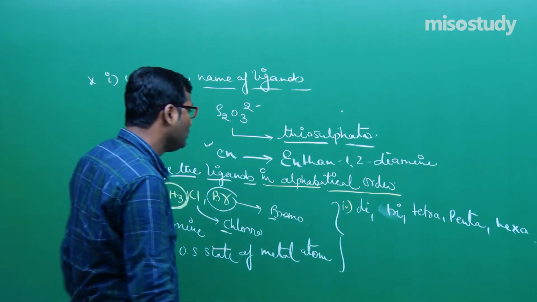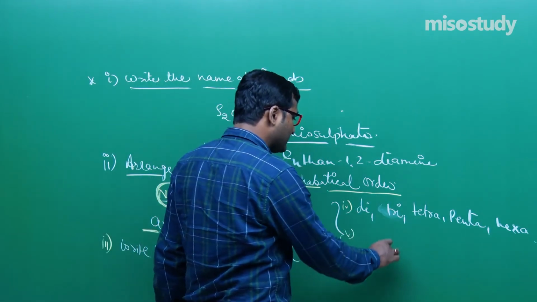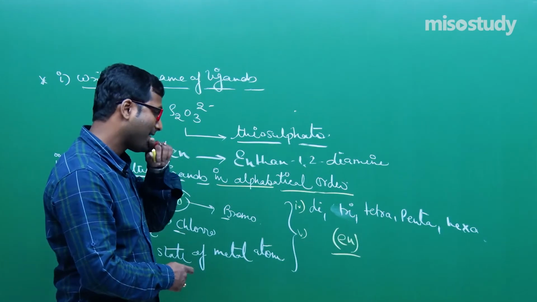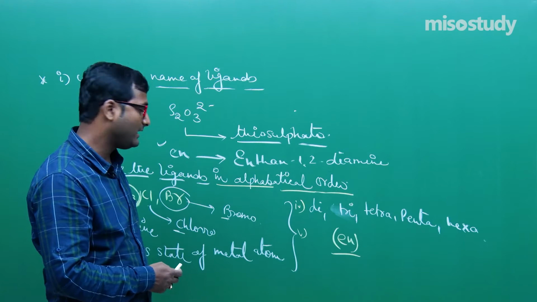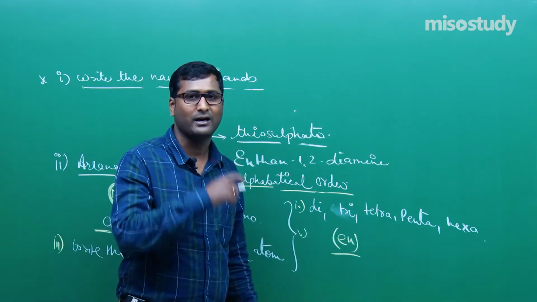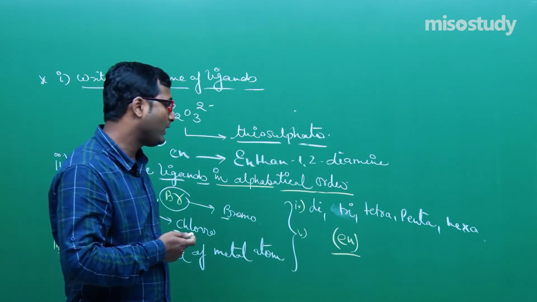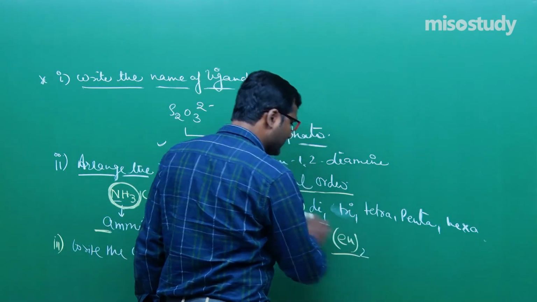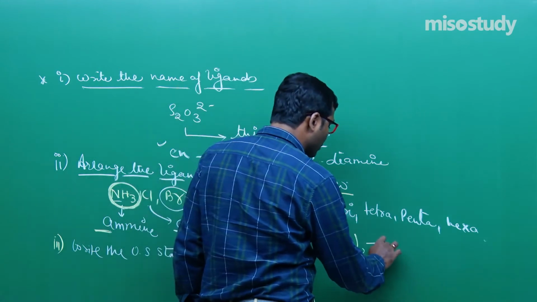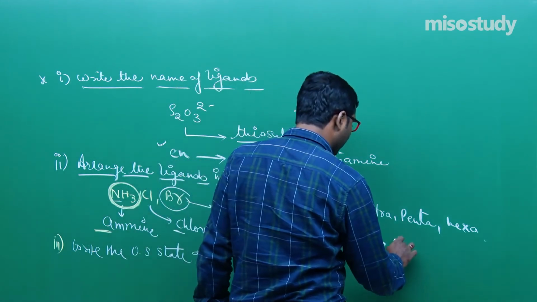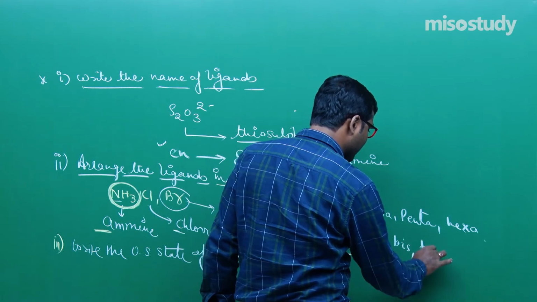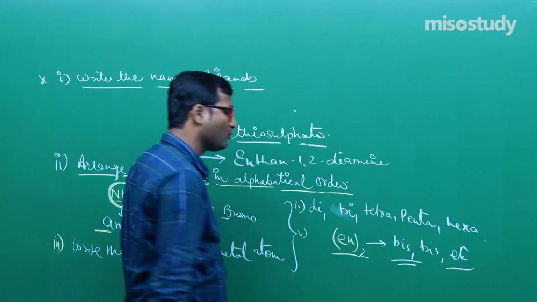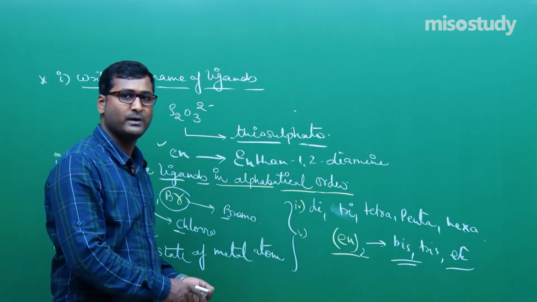This is the rule. Now the fifth: if the ligand itself has two donor atoms, like ethane-1,2-diamine or ethylene diamine, which already has di before. So if en2 is given, we will not use di or tri, we will use bis, for 3 tris, for 4 tetrakis, for 5 pentakis, and so on. This is the rule of IUPAC naming, my friend.